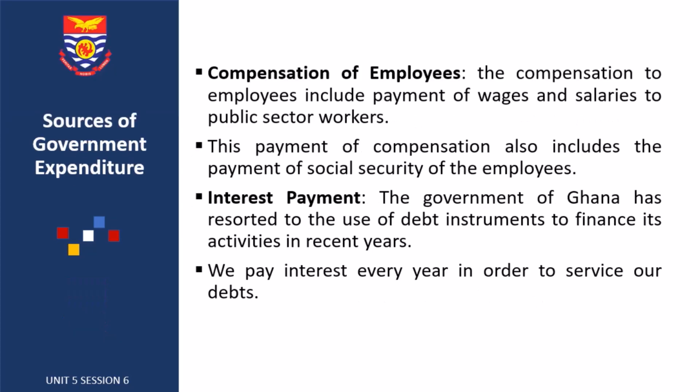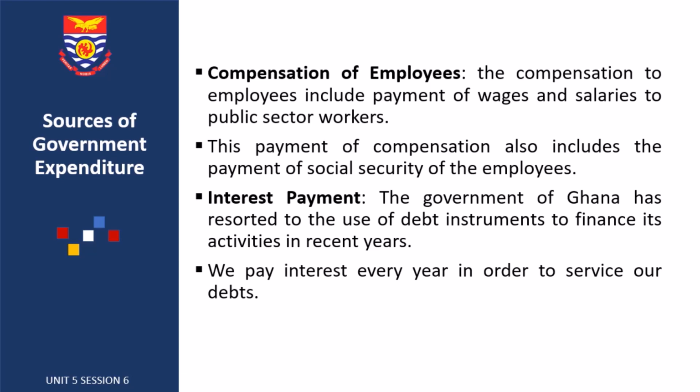So we'll zoom right into looking at various sources of expenditure in Ghana. The very first one is compensation of employees. The government has some workers, that's the public servants, the civil servants, and the others. The government has to pay these people, the parliamentarians, the president, and all these are workers of the government. So the country must pay them, right? So compensation